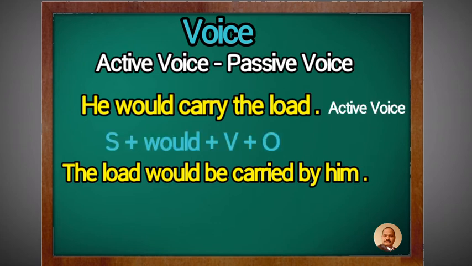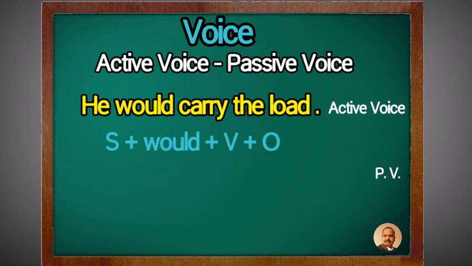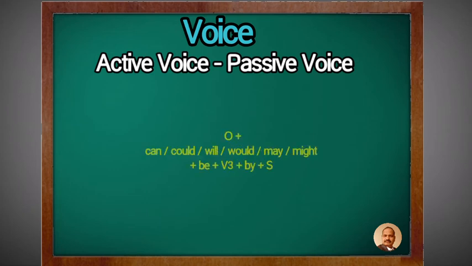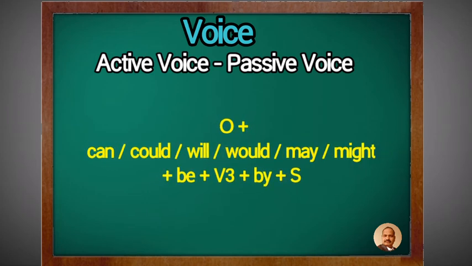The load would be carried by him. Here we use the special word be, means object plus can, could, will, may, might plus be plus V3.